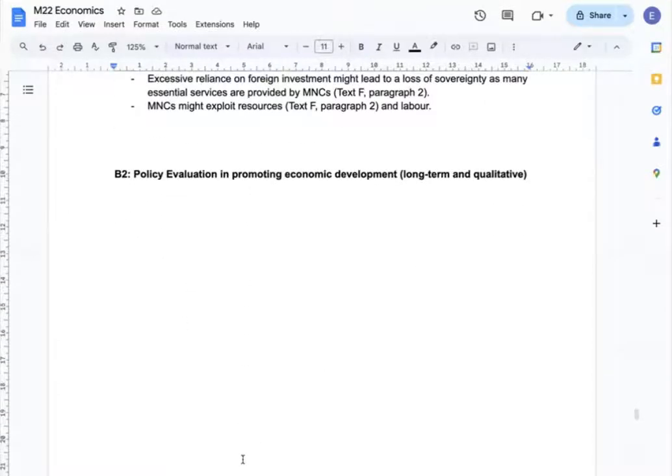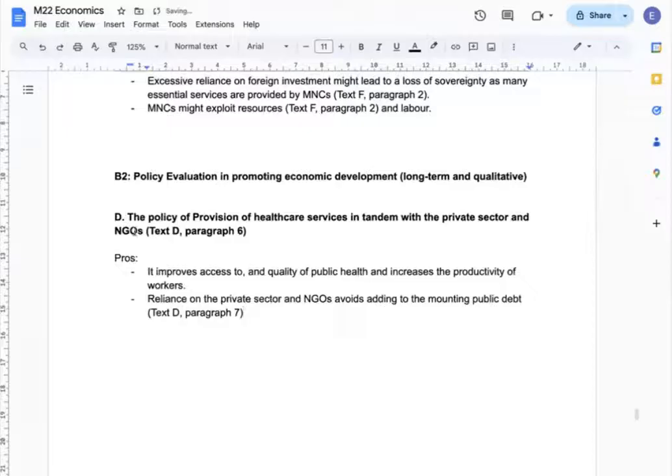The next body is about the policy evaluation in promoting economic development, especially on long-term and qualitative features of the policies. First, the long-term policy is the provision of healthcare services in tandem with the private sector and NGOs.